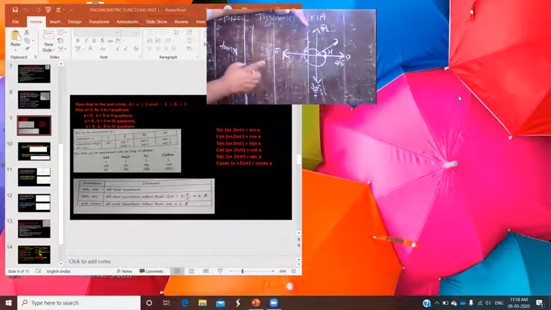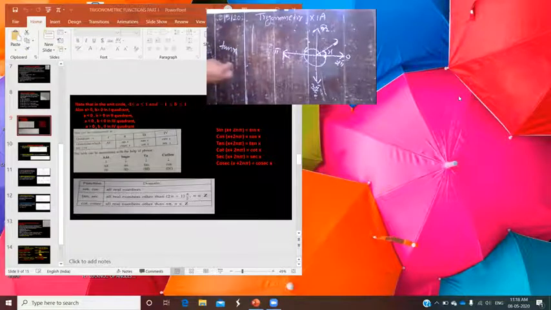Understand? So you can say that the domain of tan x is all the real numbers except all odd integral multiples of pi by 2, because at odd integral multiples of pi by 2, tan x is not defined. So those are not part of its domain. Here in this slide, all that information about the domain of the functions is given.